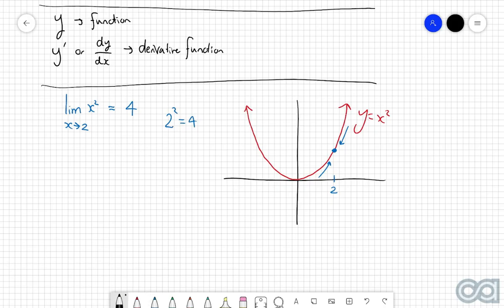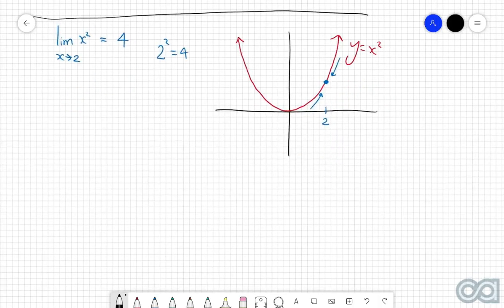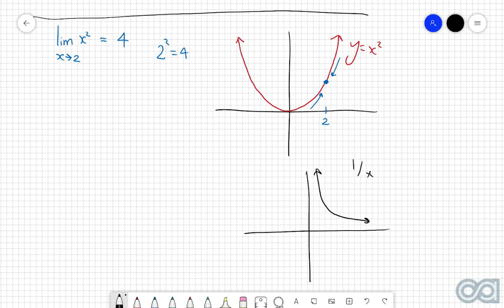It becomes quite important when you have situations such as this, when you might have the graph of 1 over x, for example. Because what would happen if I then said to you, I want to discuss the limit of x approaching 0 for 1 over x. Well, what we can see here is that the x equals 0 point is an asymptote of the particular graph, so that there is going to be undefined.